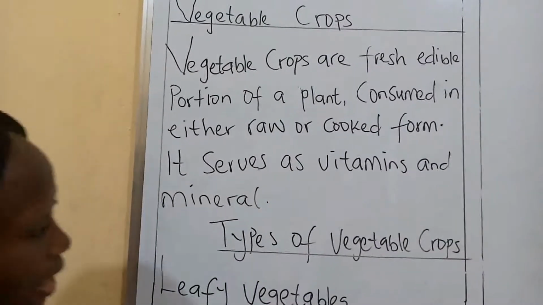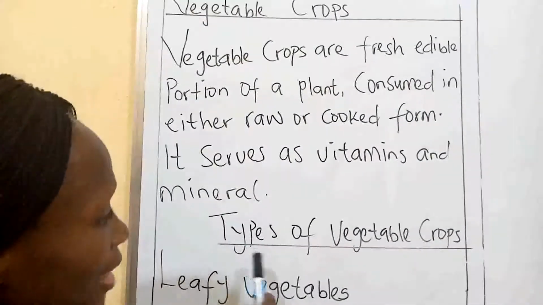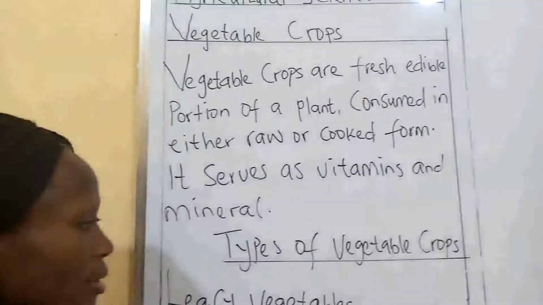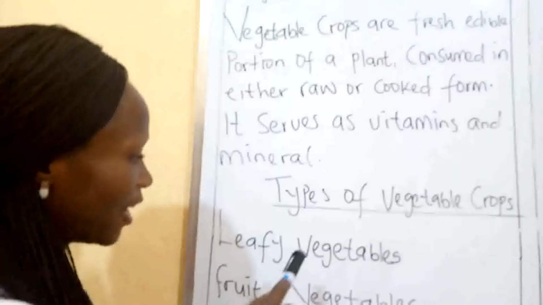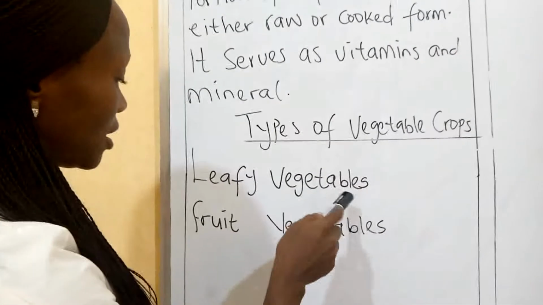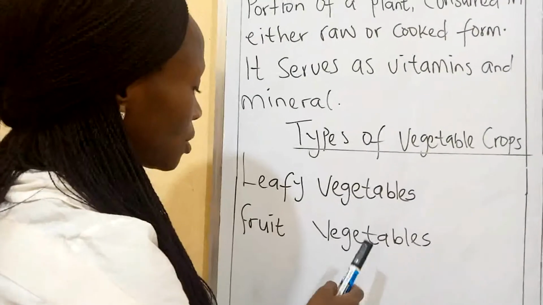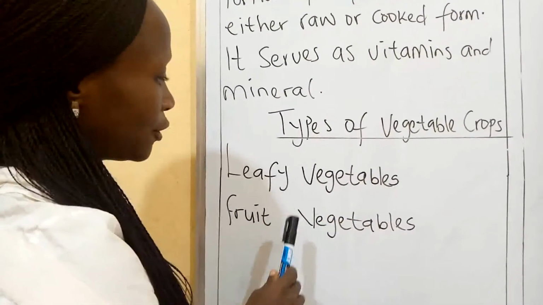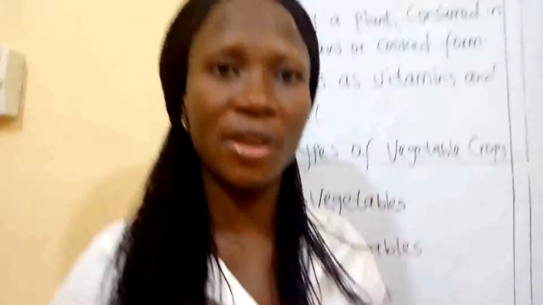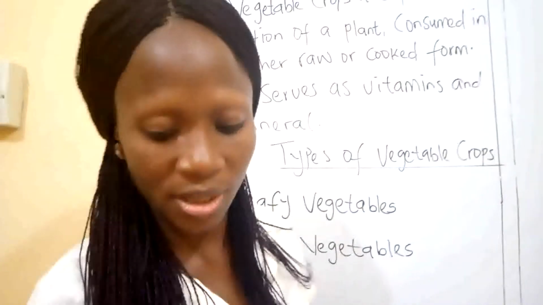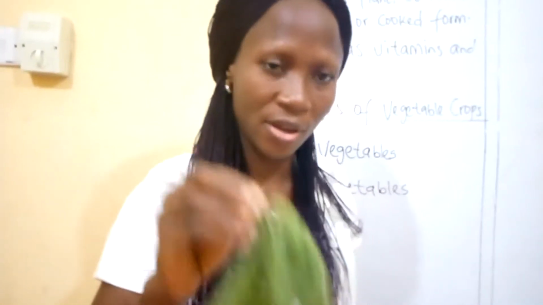Now the next stage we are going to look at is the types of vegetable crops. Here we have the leafy vegetables and the fruit vegetables. Now I want us to look at some examples of leafy vegetables. Number one here we have bitter leaf. I know most of us have been eating this leaf. This is number one of the leafy vegetables.